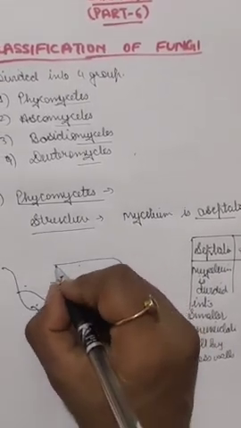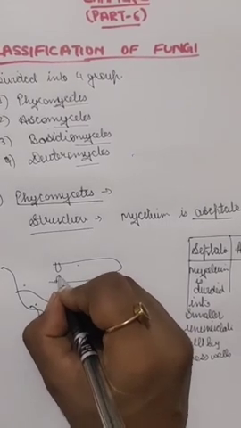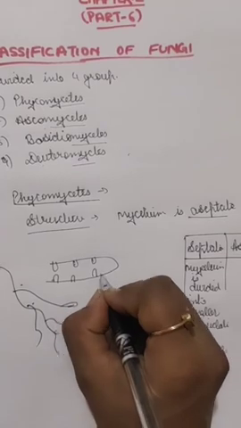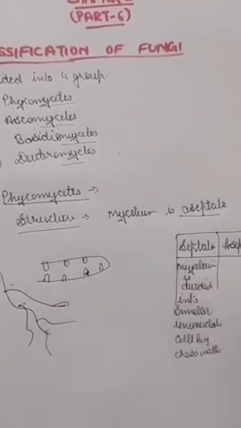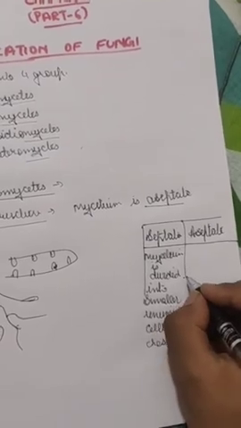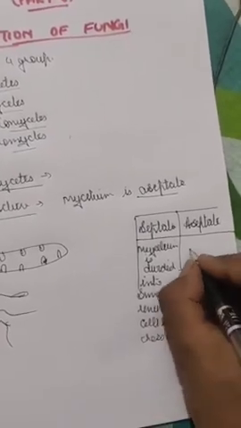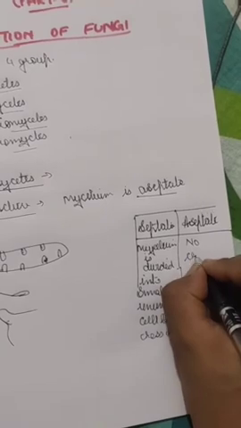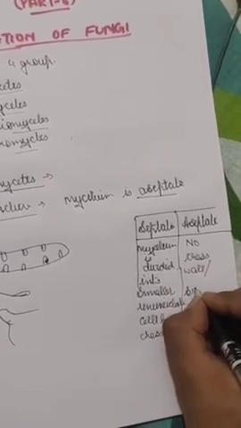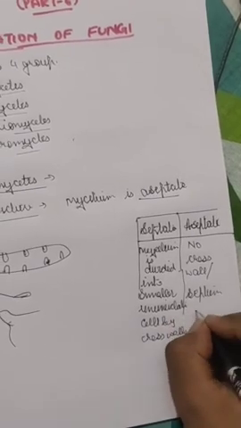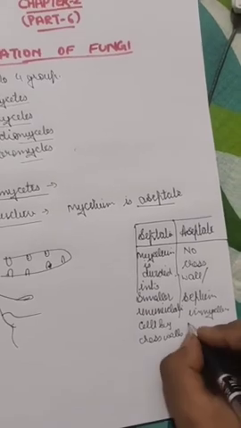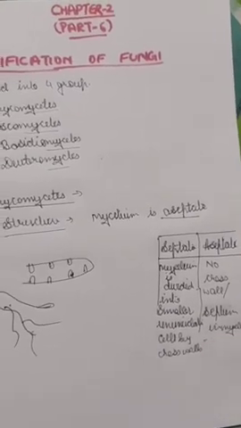In these hyphae there were some walls which were called septum, and in the hyphae there will be cell organelles also. So these are the septum. If it is there, it is called septate, and if it is absent, it is called aseptate. That means no cross walls or septum in the mycelium. This is the difference between septate and aseptate.